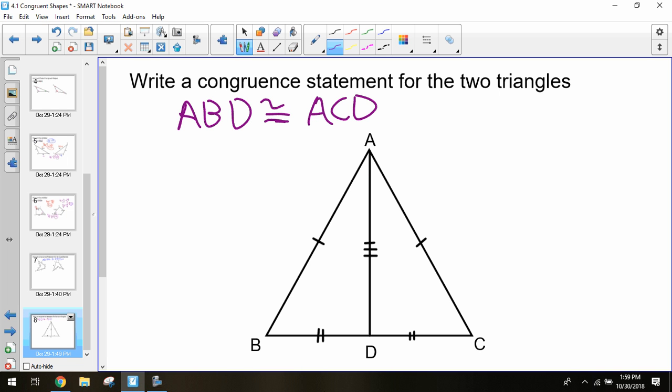So if I look to just check to make sure this is right, AB had a single hash on it. So I need to see which side on my second triangle had a single hash, which was AC. And then BD had two hashes. CD had two hashes, and then AD and BA are the same thing. So anytime you have two triangles that share a side length, those side lengths are automatically congruent because they're both the same length because they are the same side.